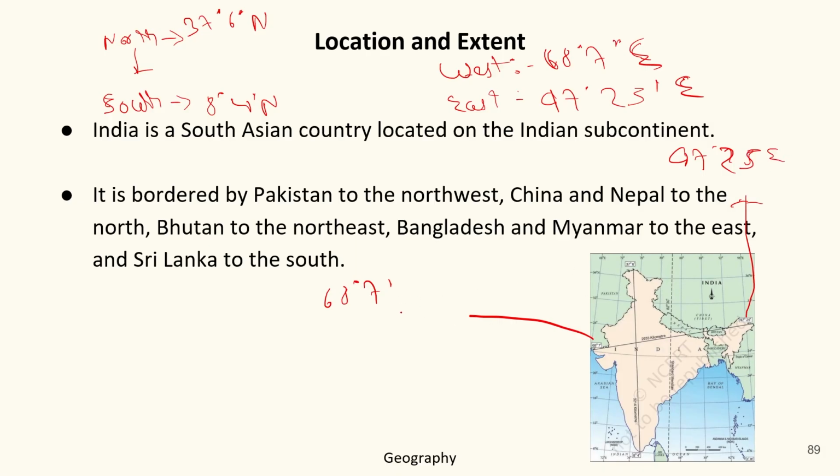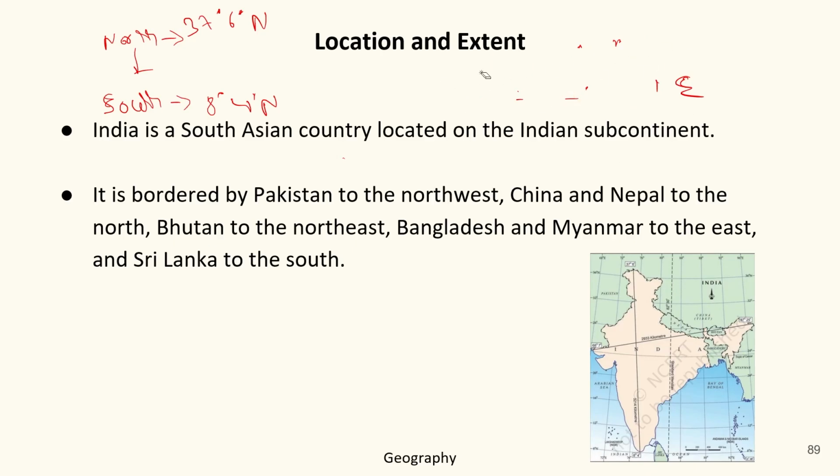So by comparing the longitudes, we find the east to west extension of a place. This is all about the use of latitudes and longitudes, and how they can be used to find the exact location of any place on the globe.